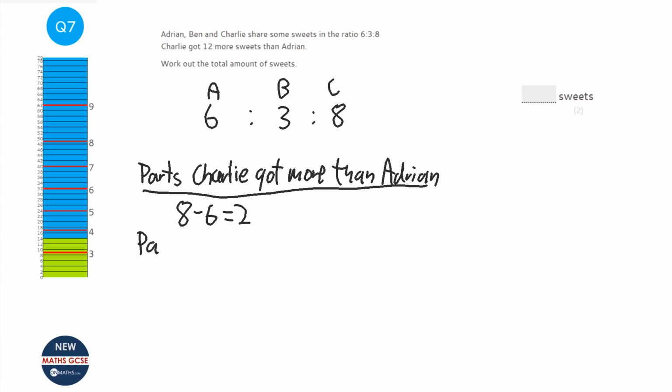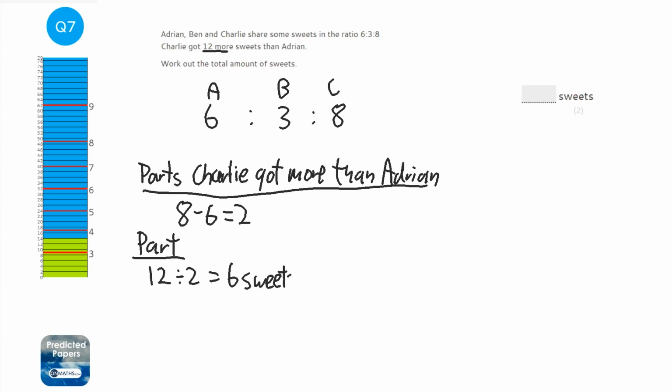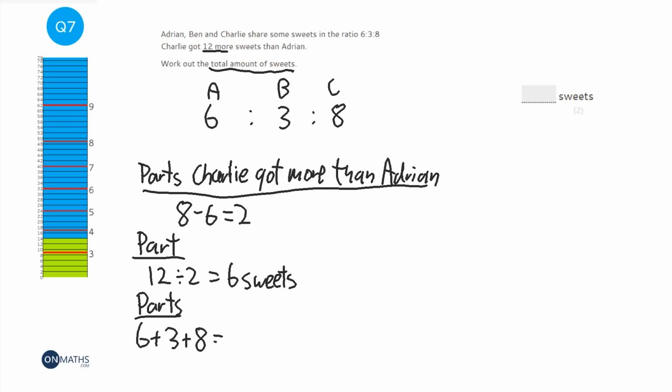So he got 2 more parts. And so let's have a look and see what 1 part is worth. So those 2 parts equates to 12 more sweets. So we do 12 divided by 2, 6. So each part is worth 6 sweets. And it says work out the total amount of sweets. So we need to work out how many parts there are in total. So we do 6 plus 3 plus 8. Now I know 6 plus 8 is 14, plus 3 is 17. So we've got 17 parts in total.